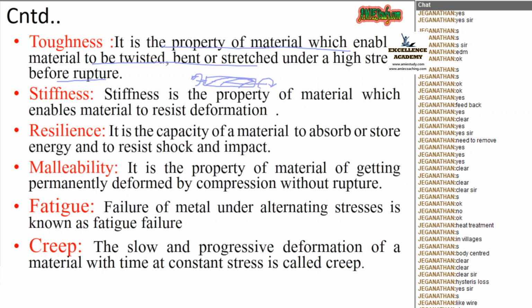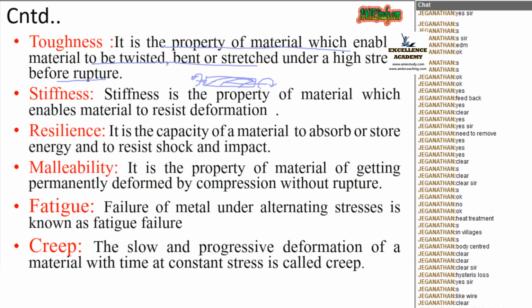Or one more definition is also there. How much impact load it can withstand. Sudden load. That is also called toughness. Clear? The difference between toughness and strength.